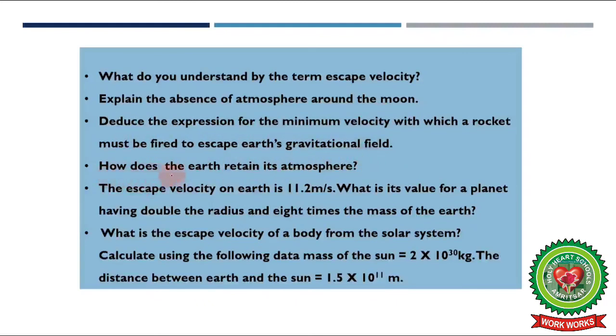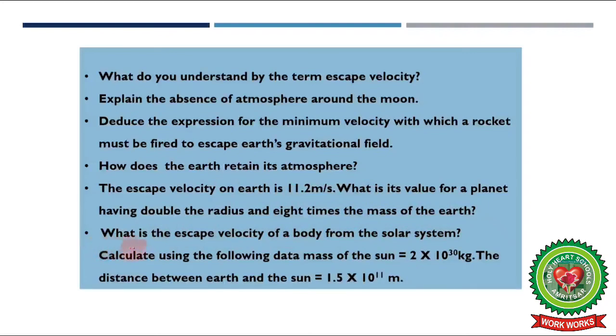Question number 4. How does the Earth retain its atmosphere? Question number 5. The escape velocity on Earth is 11.2 kilometer per second. What is its value for a planet having double the radius and 8 times the mass of the Earth?